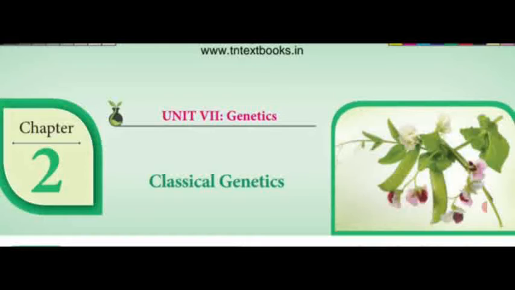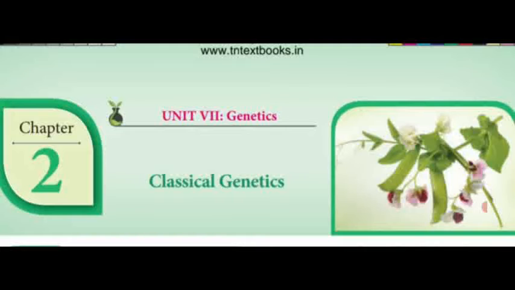Dear students, I hope you have all understood what I taught in the previous video class, that is terminology related to Mendelism. That is, what are alleles, homozygous and heterozygous, homozygous recessive allele and homozygous dominant allele.